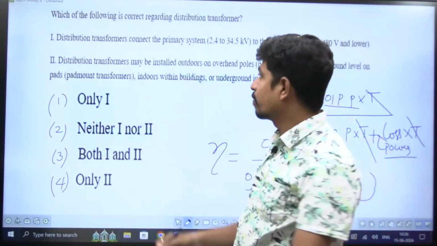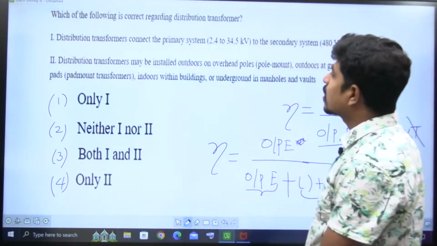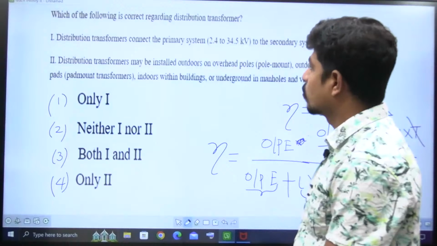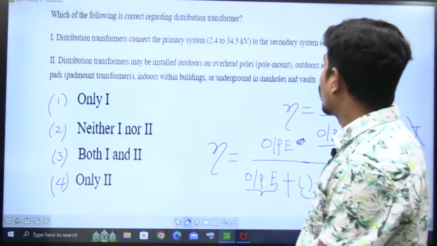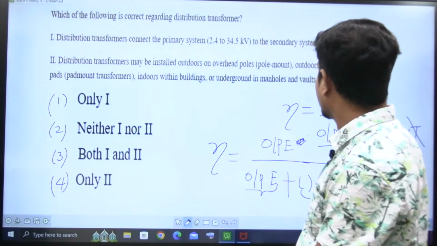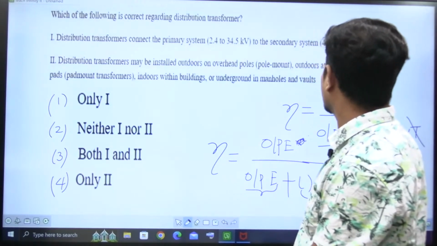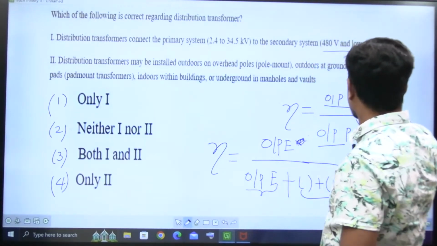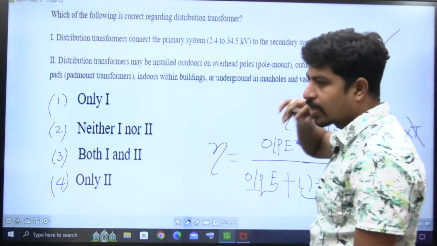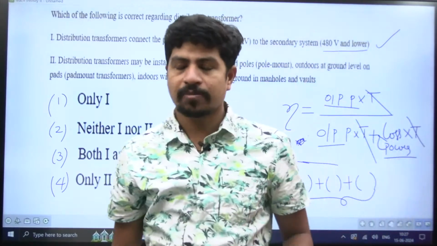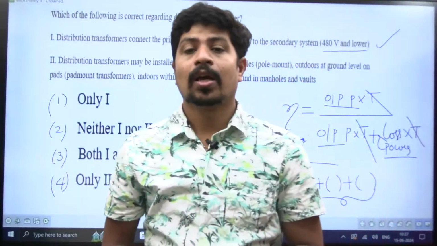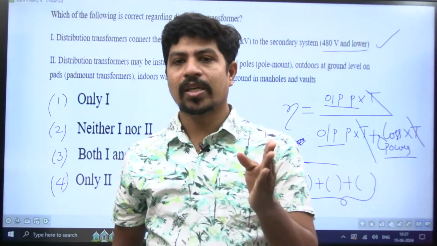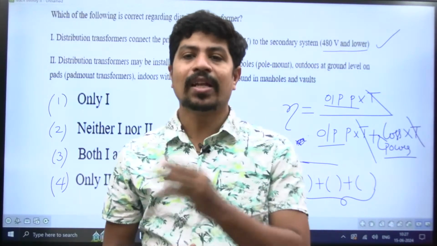Read this question please. Which of the following is correct regarding distribution transformer? Distribution transformers connect the primary system, 2.4 to 34.5 kV, to the secondary system, 480 V and lower. Yes, this is very much correct. We have two types of distribution: primary distribution and secondary distribution. Primary distribution is of voltage up to 33 kV, 11 kV.